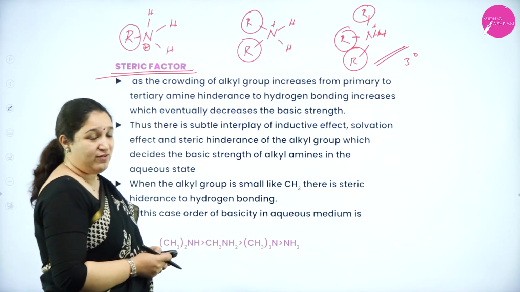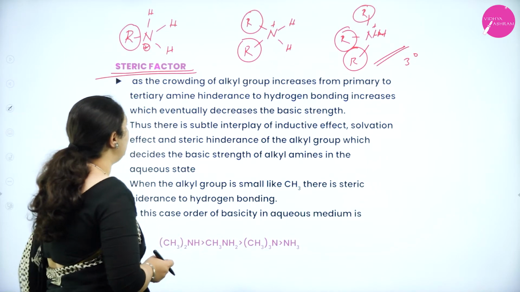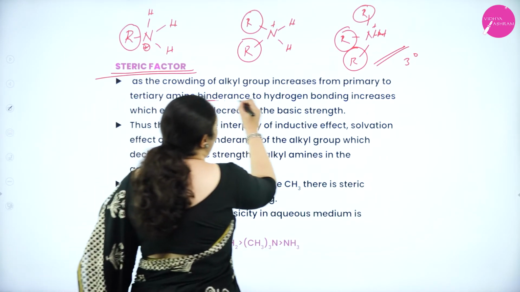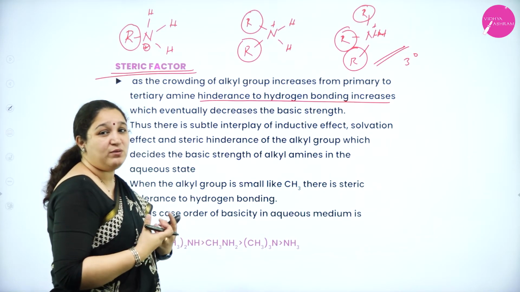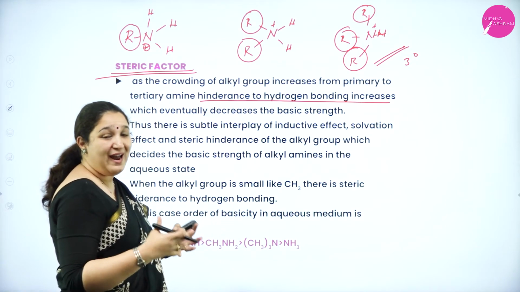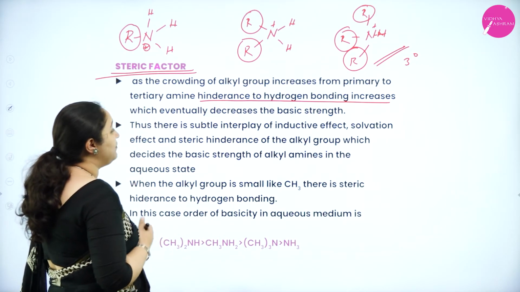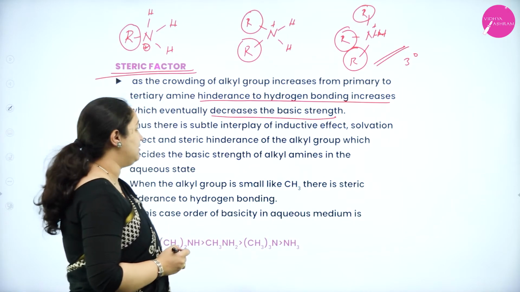So what is the steric factor? As the crowding of alkyl groups increases from primary to tertiary, hindrance to hydrogen bonding also increases. So to form hydrogen bonding becomes really difficult as the R group becomes more and more bulky, and thus it decreases the basic strength.